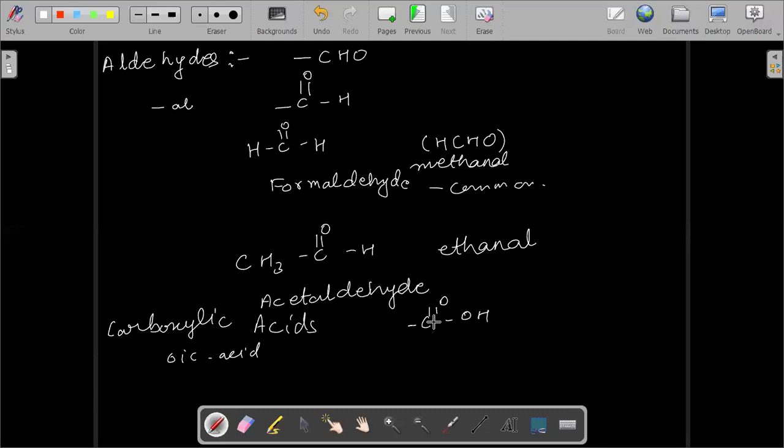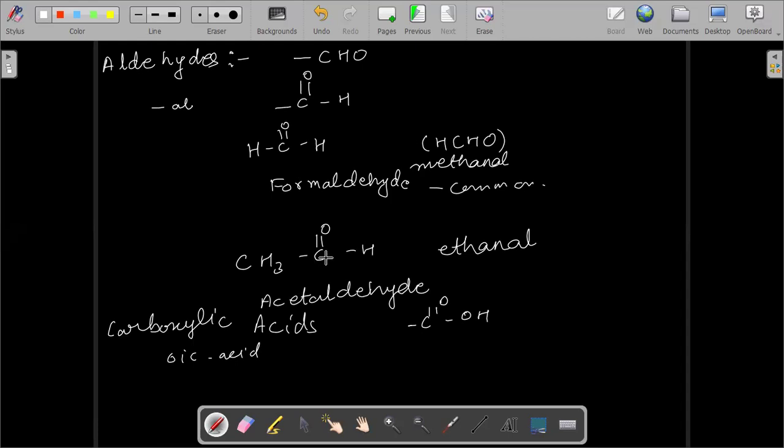Also, as an important characteristic for the aldehydes, ketones, and carboxylic acids, the carbon to which the aldehyde or the ketone group is attached is also counted in the parent chain. For example, for this ethanal, we have counted this carbon also in the parent chain.